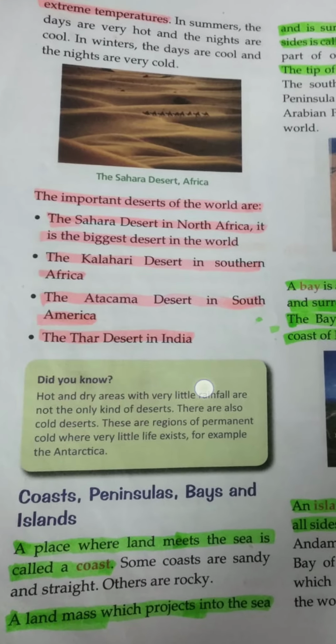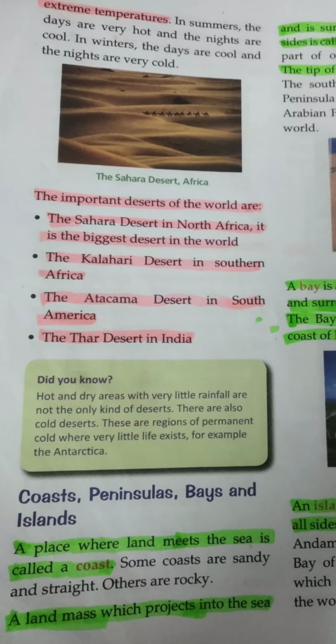This is the second video of landforms of the world. Today we will discuss the desert. What is a desert? Deserts are large, extremely dry areas of land. There is very little rainfall and very few plants grow in deserts.